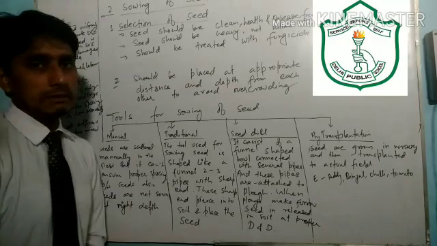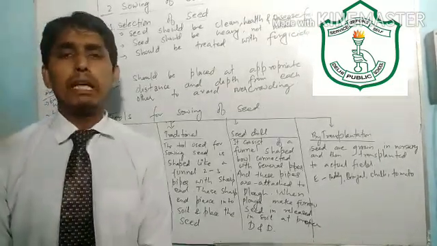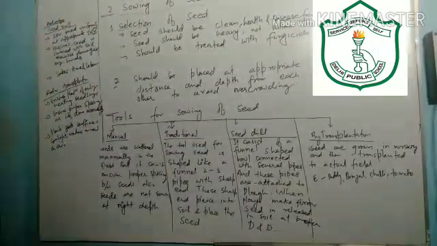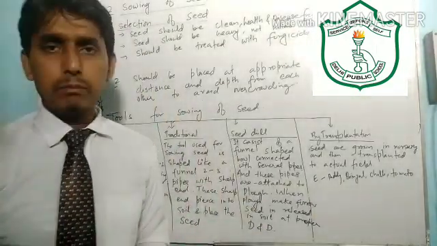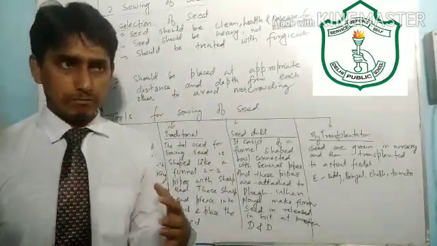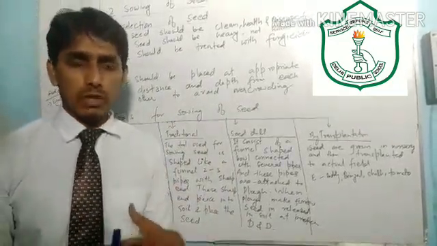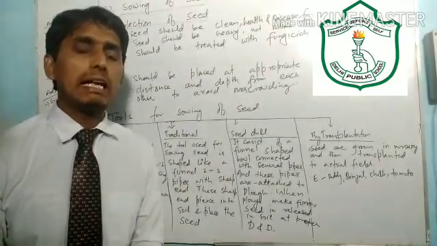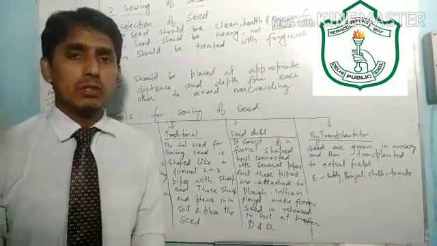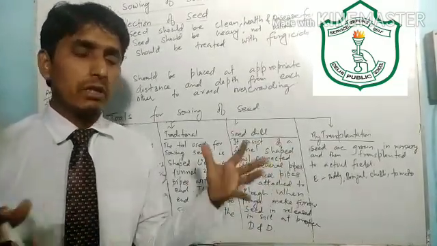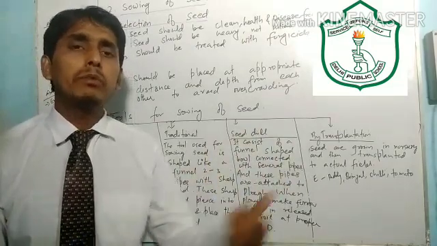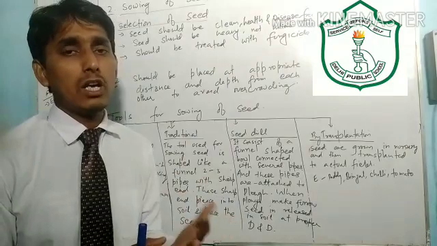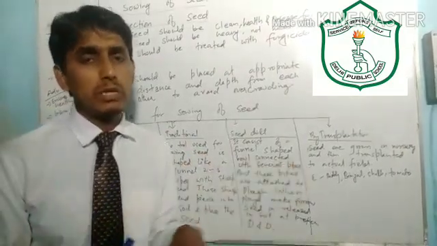And the next point is seed should be placed at appropriate distance and depth. Why? Because if we place the seeds very close, the seeds will lack the proper amount of sunlight, air and nutrients. They will compete with each other. If we overcrowd the seed, they will compete with each other for sunlight, air and nutrients from the soil. So proper distancing of seed is very important.